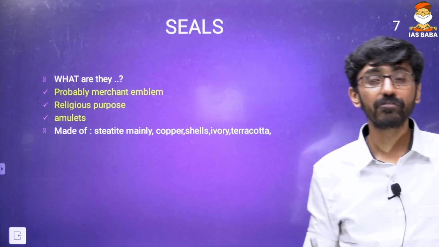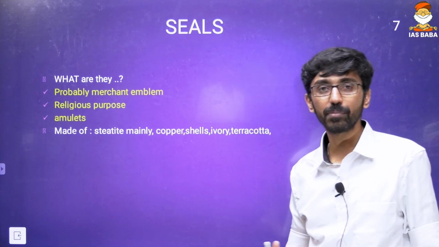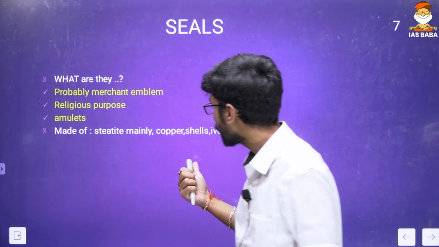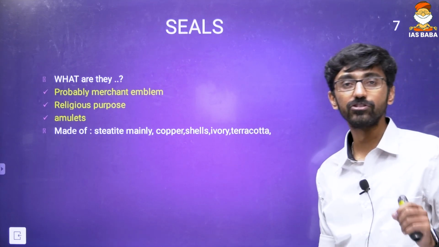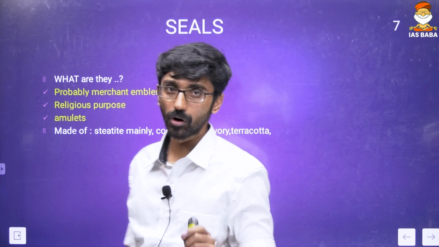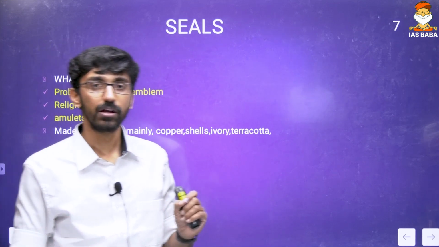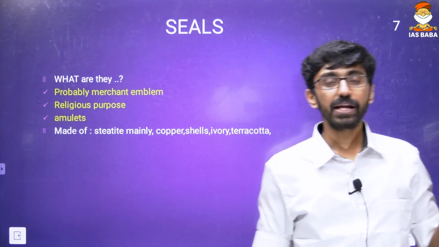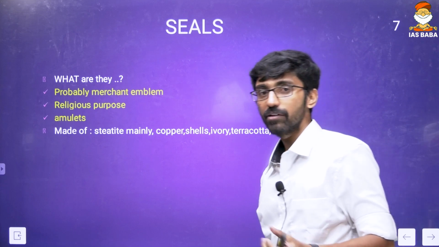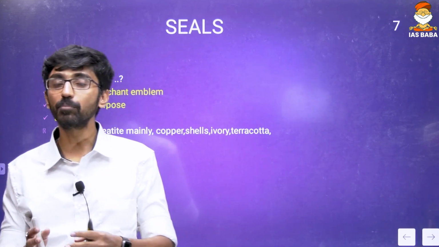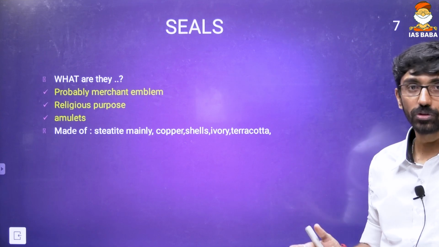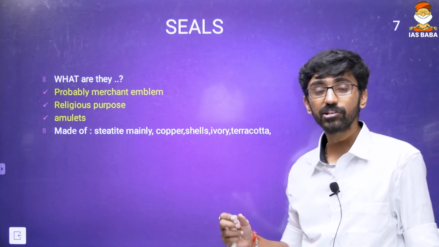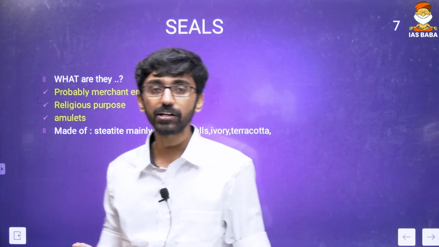And again, these are made of different materials. Which materials are these seals made of? They are made of terracotta, ivory, shells, and copper. And we also know that Harappan civilization knew copper and bronze, so it was a Bronze Age. Like the pre-Harappan, we can talk about the prehistoric time period. We talk about the Stone Ages, because we come to know about the prehistoric time, Paleolithic, Mesolithic and Neolithic, through the stone technology they had. But the Harappan technology is a metal technology. That metal technology is copper and bronze, and there was no iron.